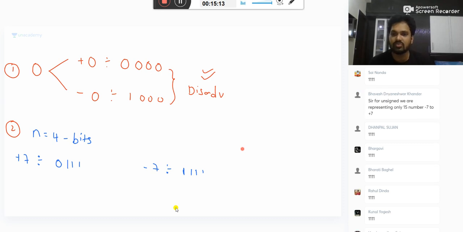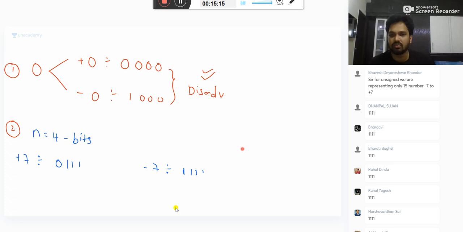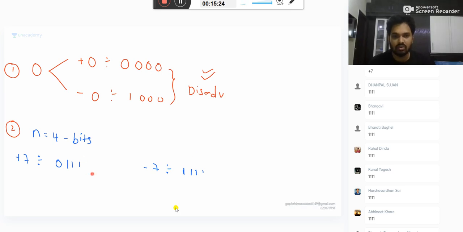It is signed. Yes, what you are saying is we are representing only 15 numbers with 4 bits, because 0 is taking 2 times. That's why we are getting 15 different numbers. Now I want to extend the range of this computer. That is my number of bits. I made it from 4 bit to 6 bit. My computer range extended.